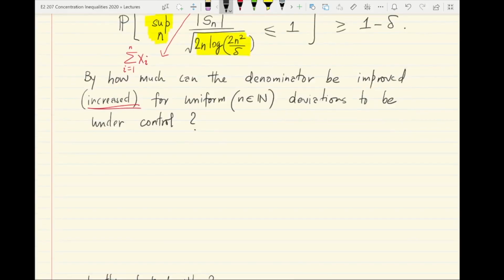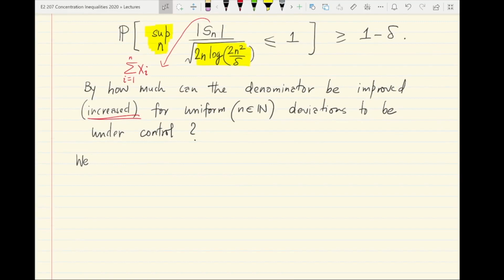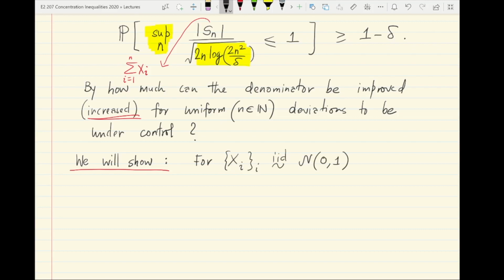It turns out that there is, in some sense, large room for improvement compared to what we've got so far. So we will show the following result in this lecture. In the usual situation, let us say without loss of generality, that all the xi's are drawn IID from a standard normal distribution.